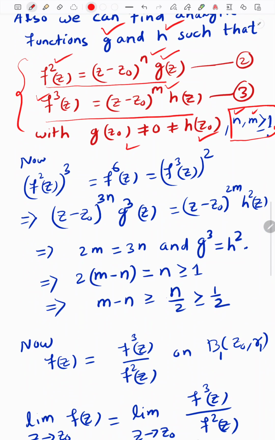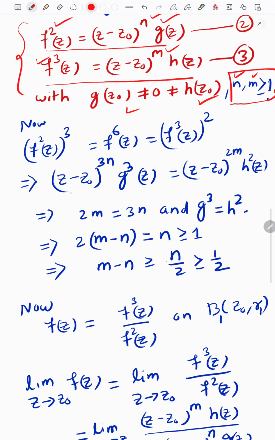So now we can write that if we take f square to the power 3, it gives f to the 6, and if we take f cube to the power 2, it also gives f to the 6. Then these two things will be equal. We put in the values of f square and f cube, and finally it turns out to be this.